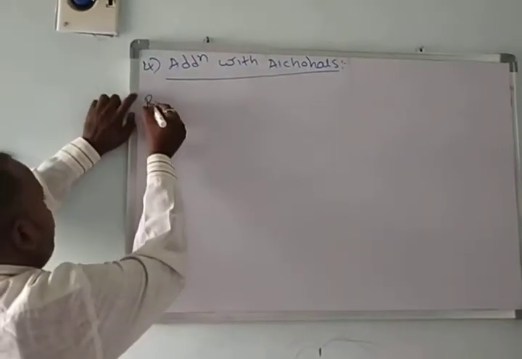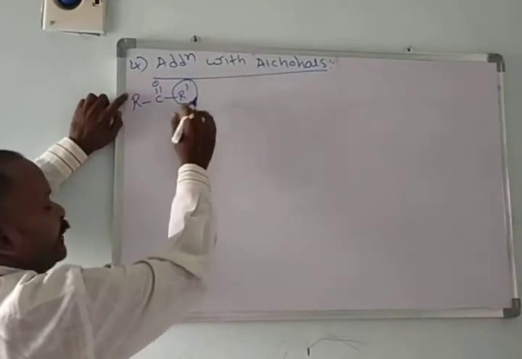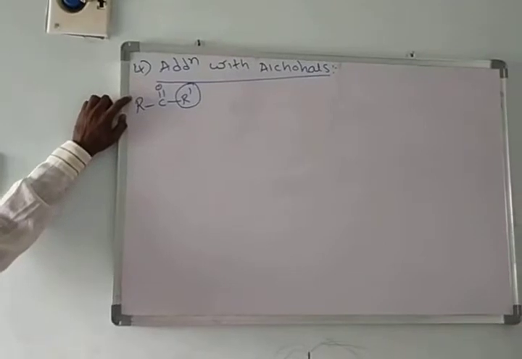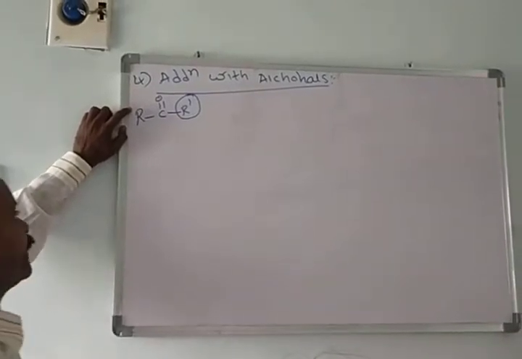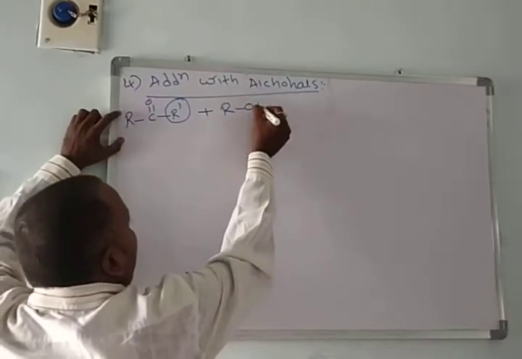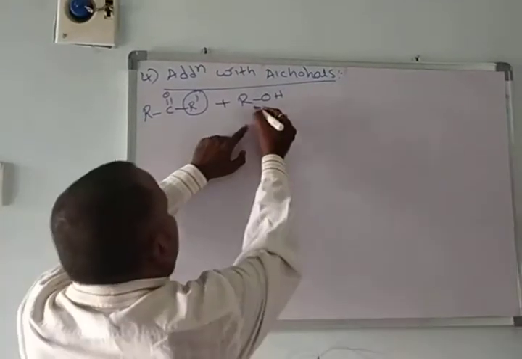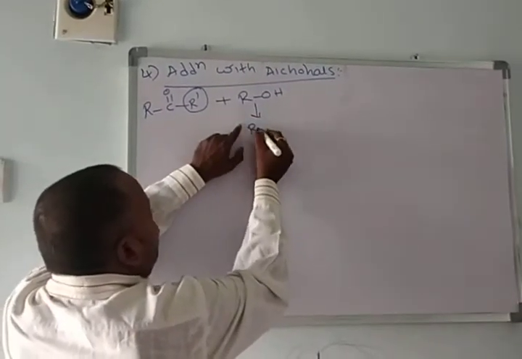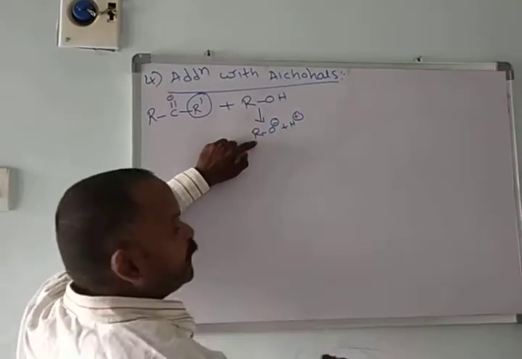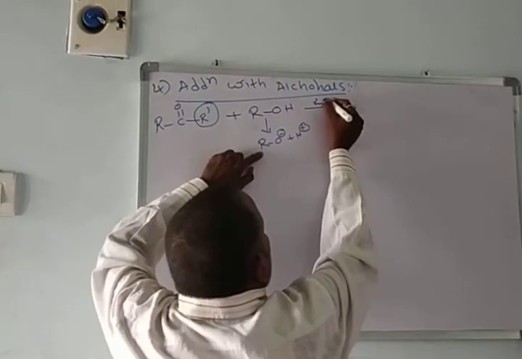Okay, here I am taking R C double bond O R dash. If R dash is H, that is called an aldehyde. If R dash is an alkyl group, we call it a ketone. It is addition with alcohol, ROH. Here the alcohol divides like this, RO minus and H plus, forming an alkoxide. It also involves an addition reaction at room temperature.